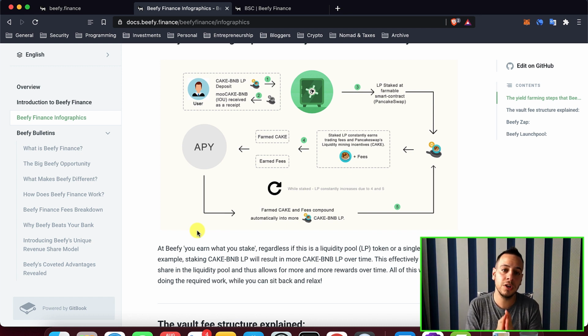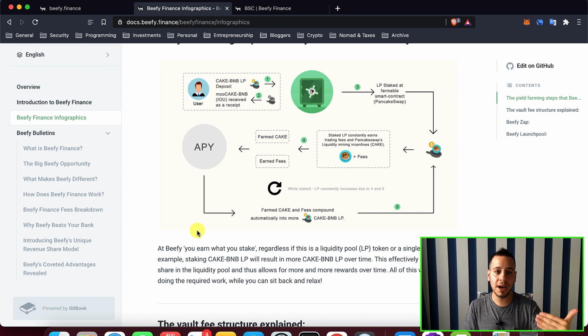Of course, when you're using Beefy Finance, you are adding another layer of risk to your investment, and this is very important to mention. While you stake tokens on PancakeSwap, you only have the risk of the PancakeSwap smart contract getting hacked.